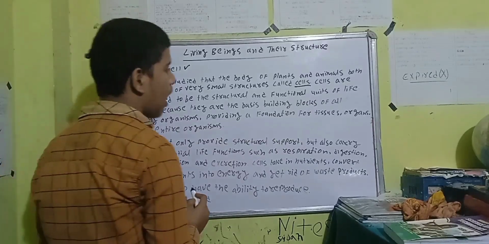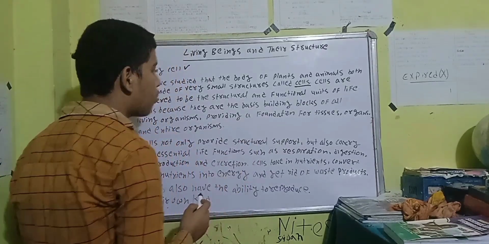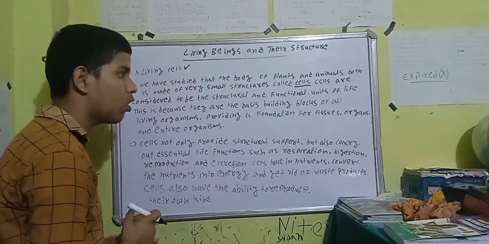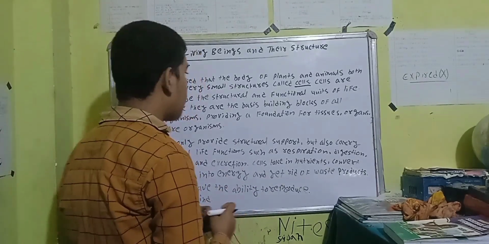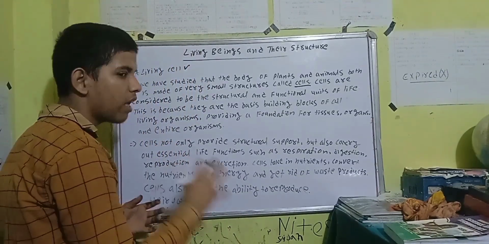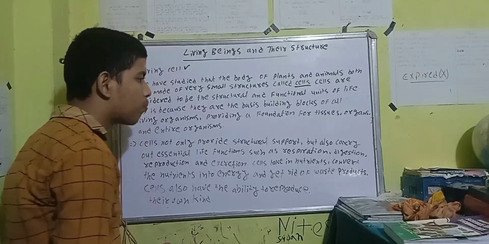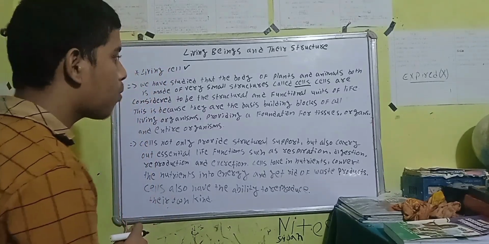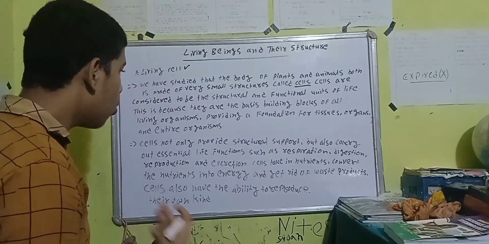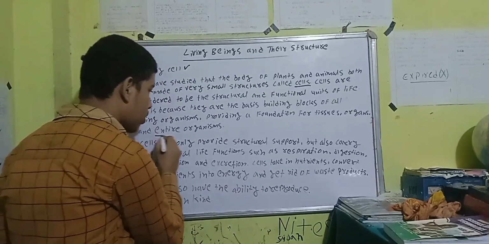This is because they are very basic building blocks of living beings. So why are they considered to be the structural and functional unit of life? Because they are the basic building blocks of living organisms, right? Providing a foundation for tissues, organs, and the entire organism.